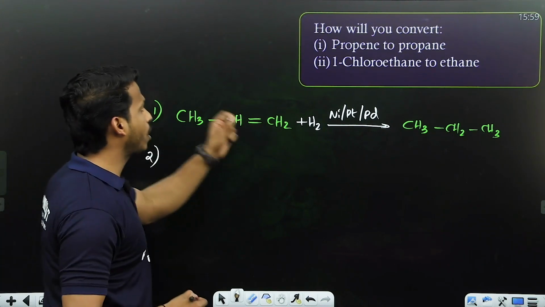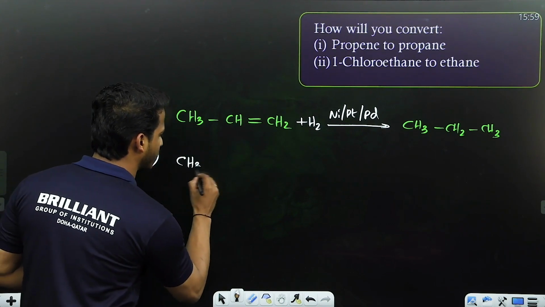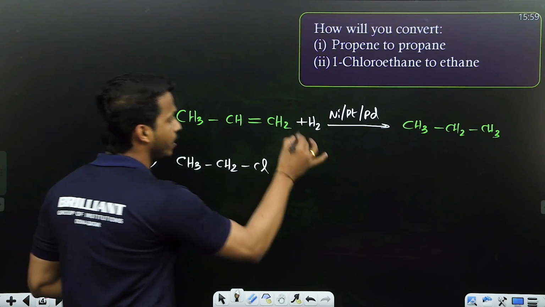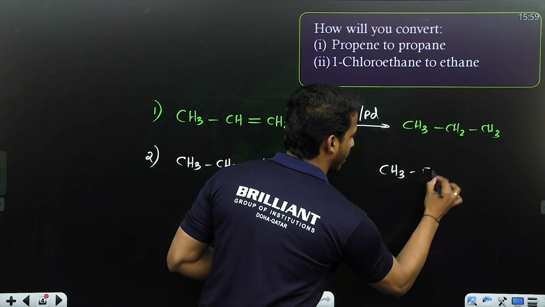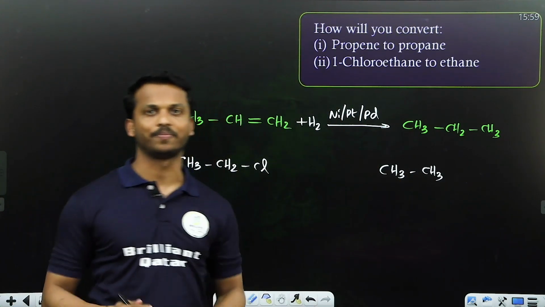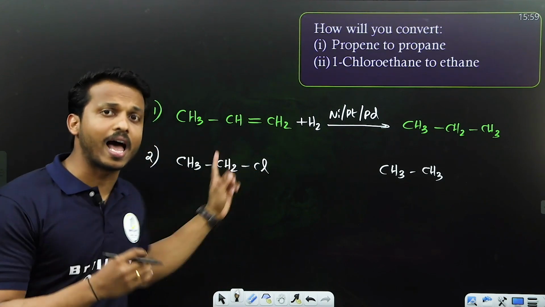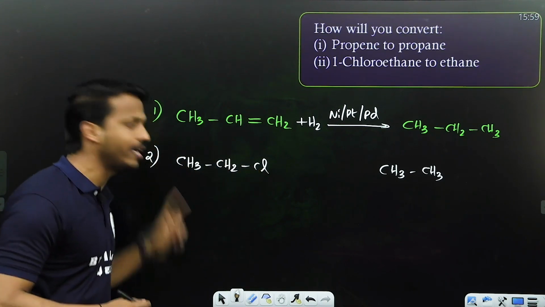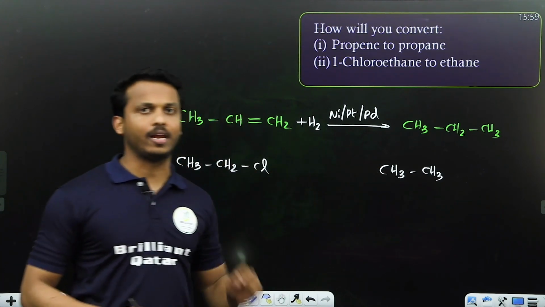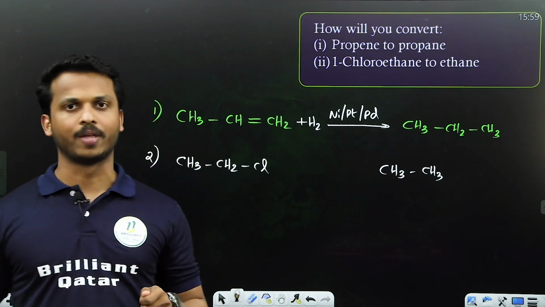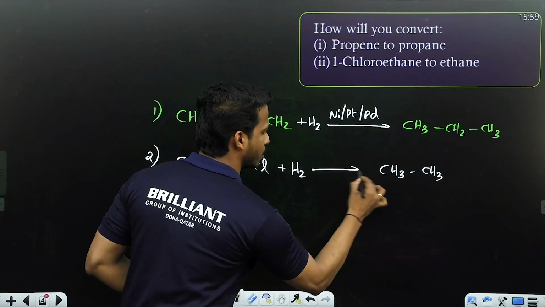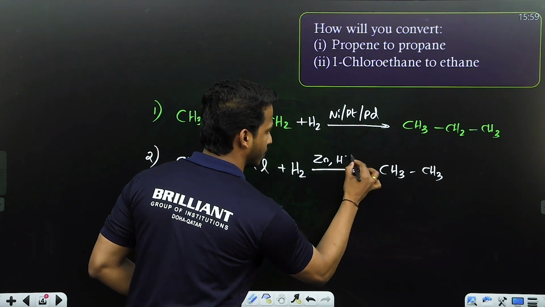Second one, 1-chloroethane. What is 1-chloroethane? CH3CH2Cl. This is 1-chloroethane. Am I right? This one you have to convert into an alkane without any change in the number of carbon. You see 2 carbon here, 2 carbon here. If you want to convert a haloalkane into an alkane without changing the number of carbon, then just add hydrogen in presence of zinc and an acid.